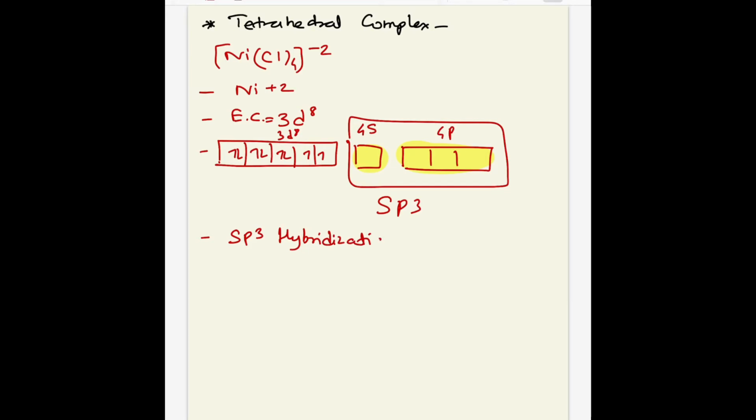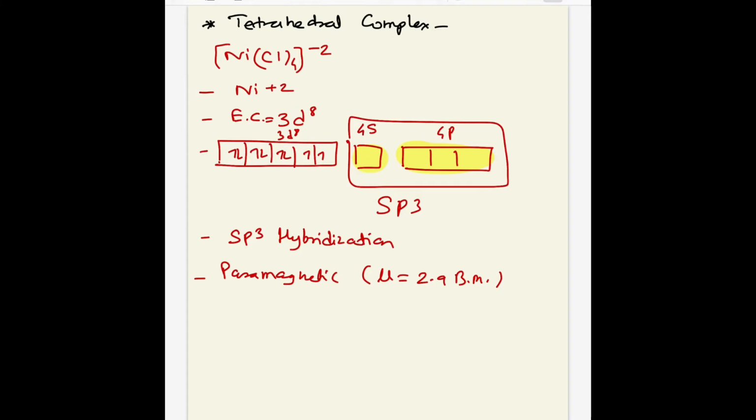The hybridization for that complex is sp3, and there are 2 unpaired electrons. So the magnetic character of that complex is paramagnetic in nature and mu effective is approximately 2.9 Bohr magneton.